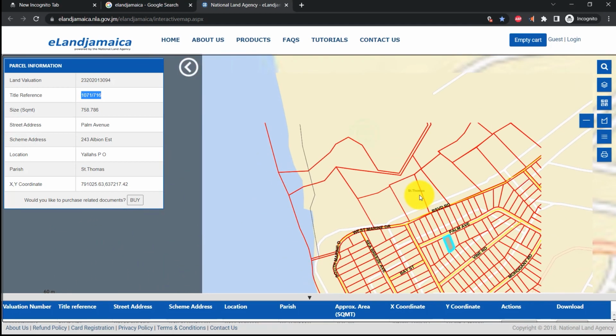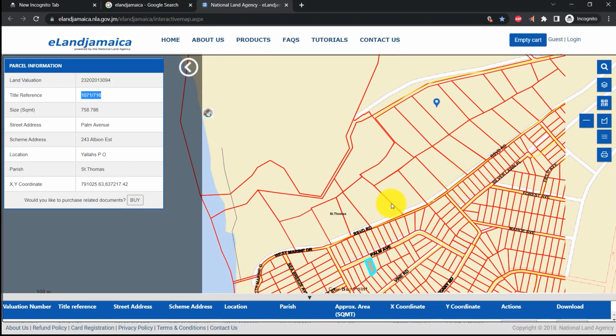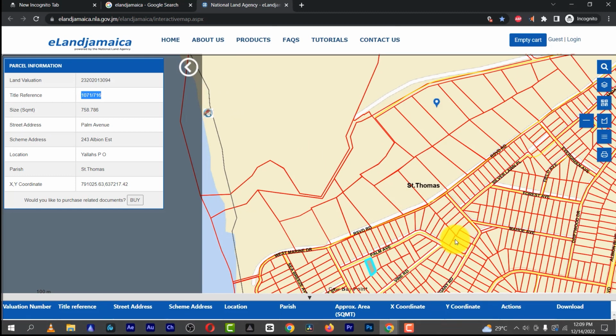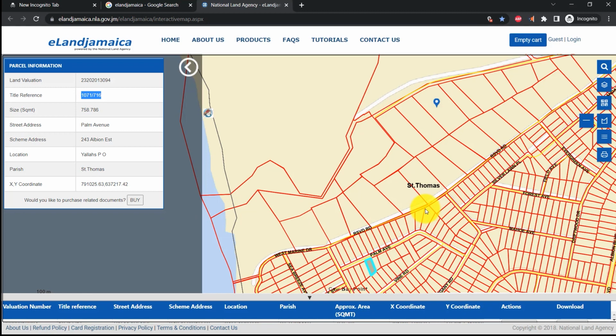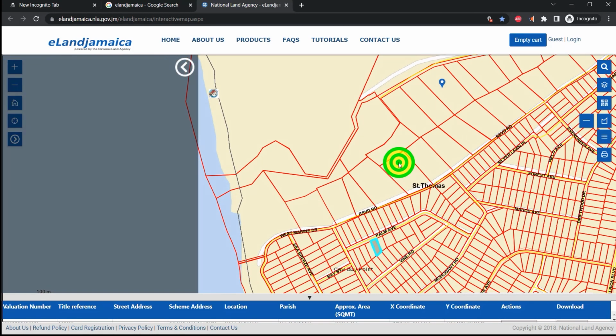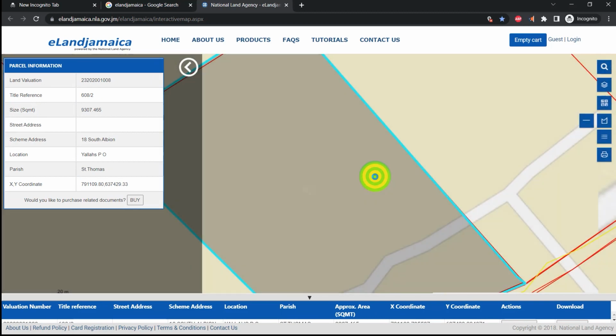And let us even move over further to the other section of the Albion community, which is currently underdeveloped. However, though it's underdeveloped, you will realize that the lands in this area are larger in dimensions. So we can click on one of them and see what they are saying.